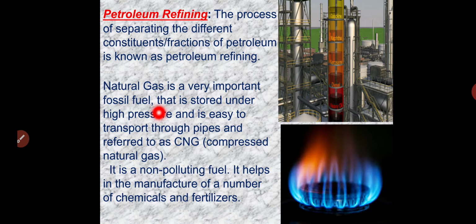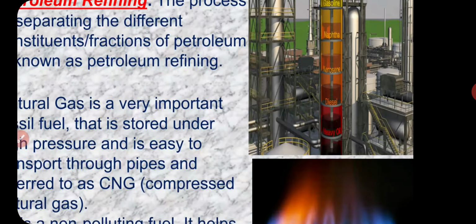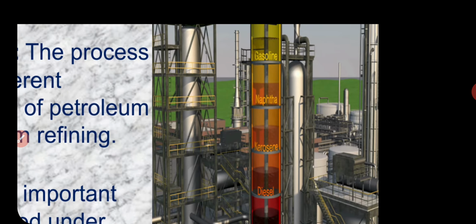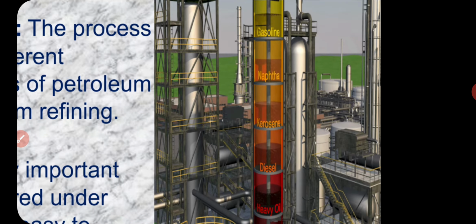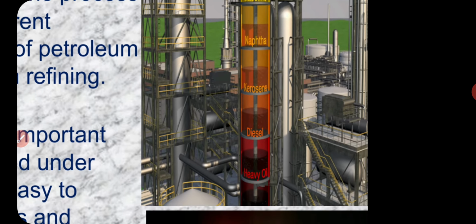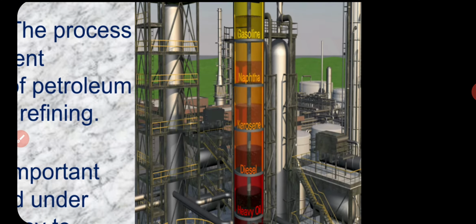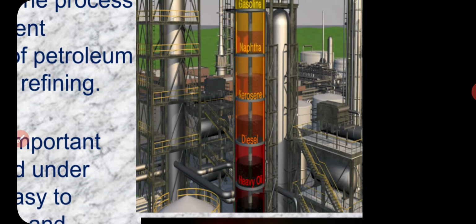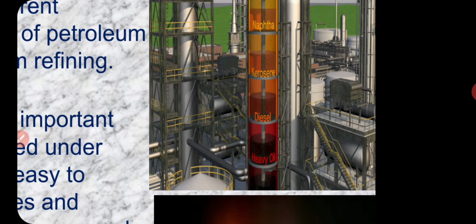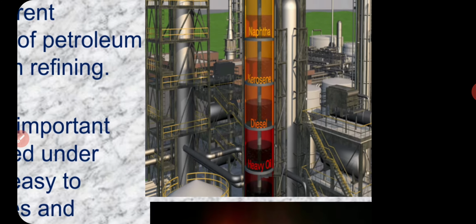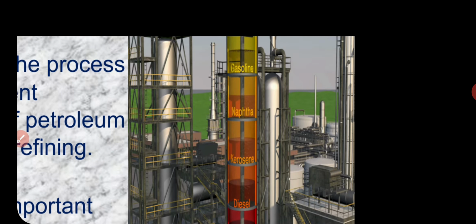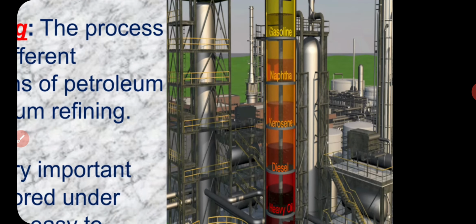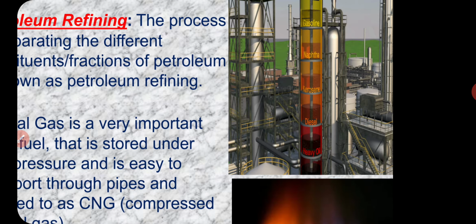Now, petroleum refining. So you can observe how the petroleum industries are there and how they are preparing the substances here. When we take petroleum in a long pump and heat it to a proper temperature, the liquids will be separated into separate branches like this. You can see that at a particular temperature heavy oil comes, afterwards diesel, kerosene, then naphtha, then gas oil. So all these products come at different temperatures.